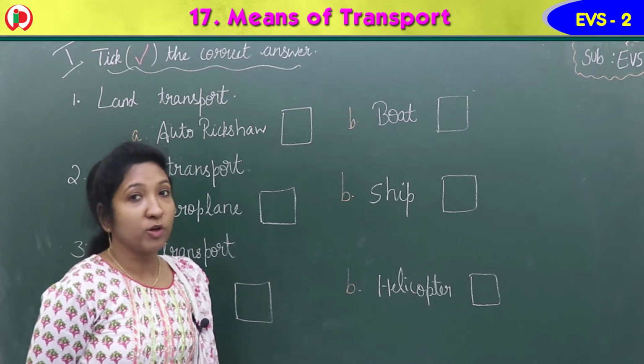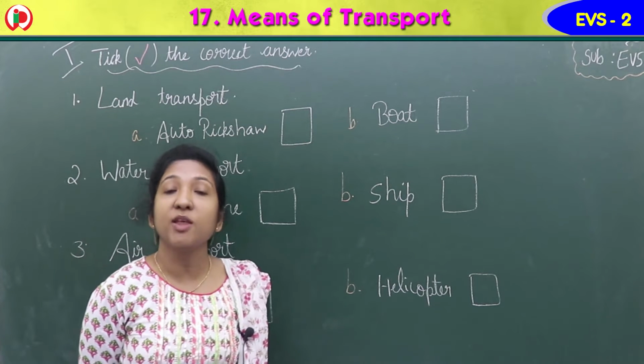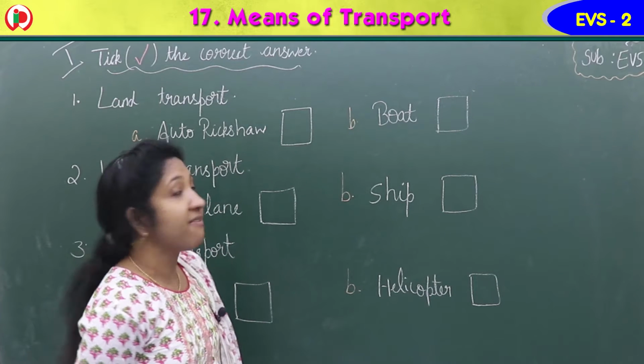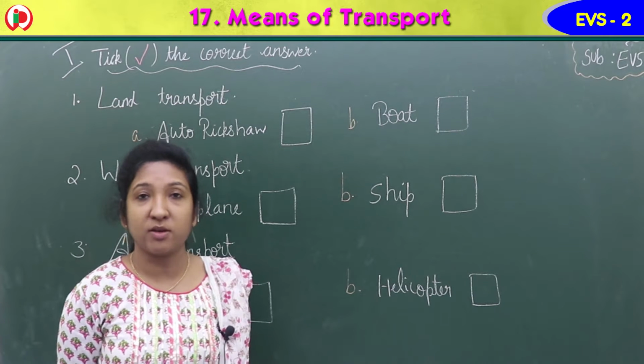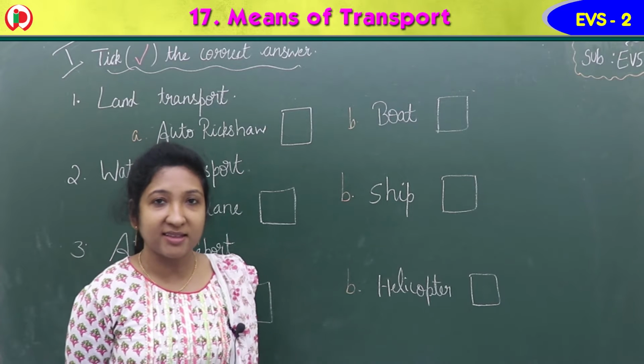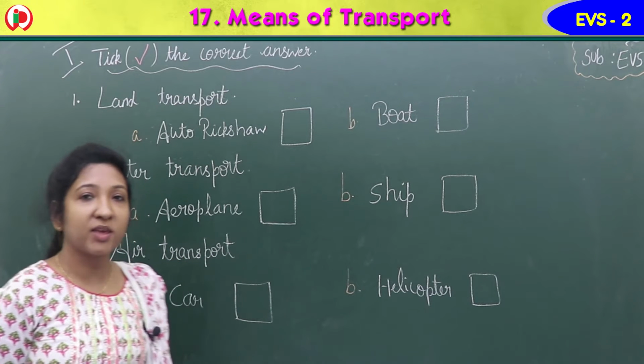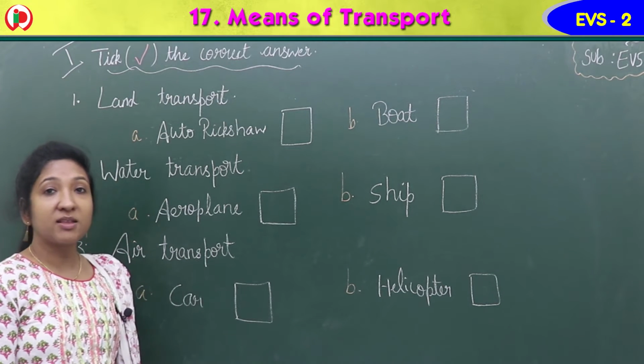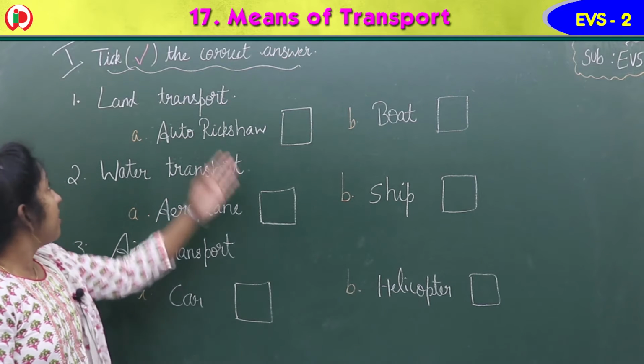Children, now we are going to do the exercise in the workbook of lesson 17, means of transport. There are some exercises in the workbook, so let's do the exercise. It's our exercise time, okay? So let's see which is the first exercise.